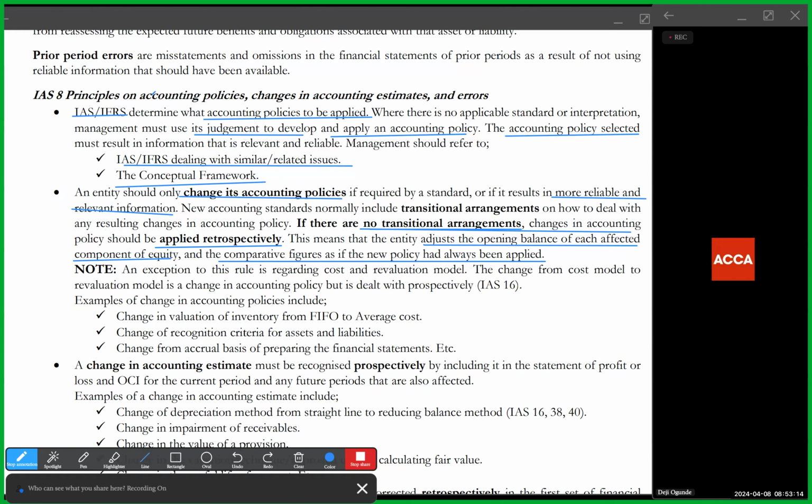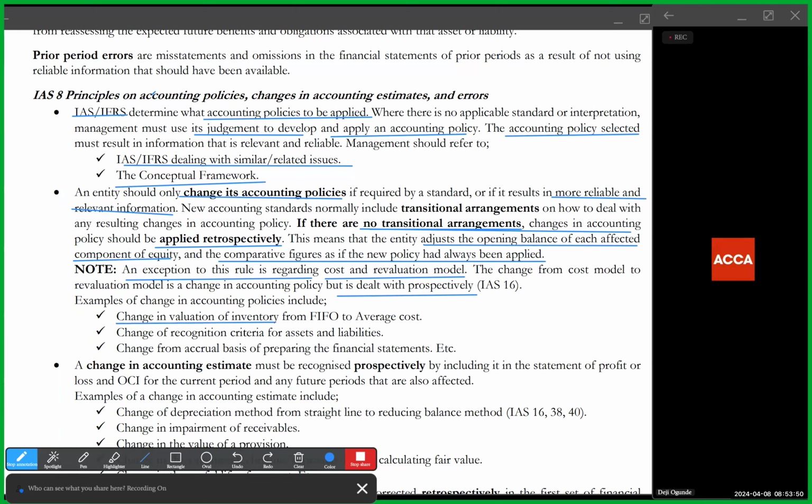You're not going back to the previous year's financial statements or the previous 2 years' financial statements to effect the change. Now, the standard says there's an exception to this rule, meaning there's an exception to applying a change in accounting policy retrospectively. Meaning, when it comes to cost and revaluation model, when PPE is changed from cost model to revaluation model, this standard specifically says you treat it prospectively because that change is a change in accounting policy. You are changing the principle or the rule that you are adopting in your financials. But any other type of change, you apply it retrospectively.